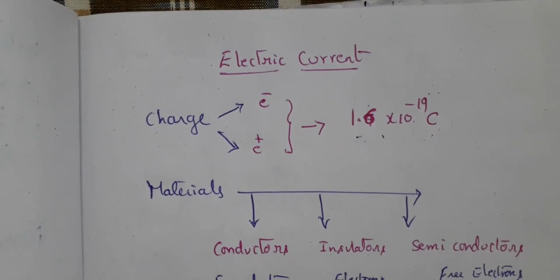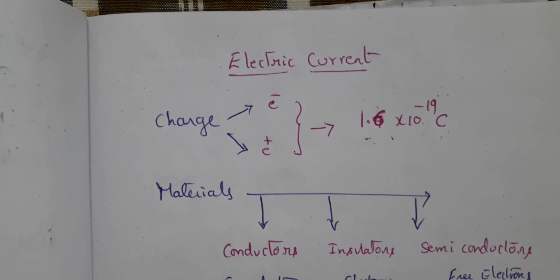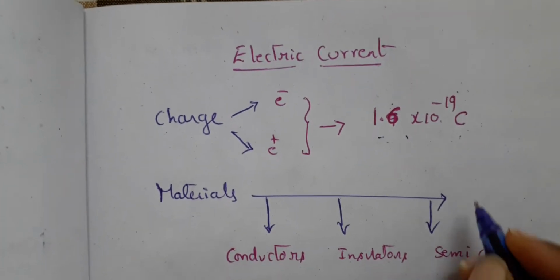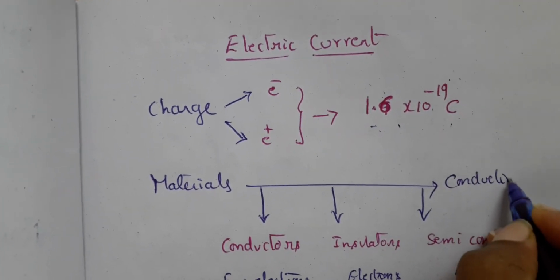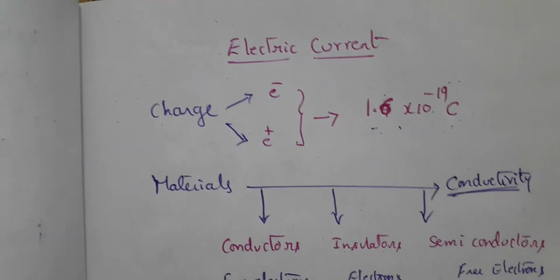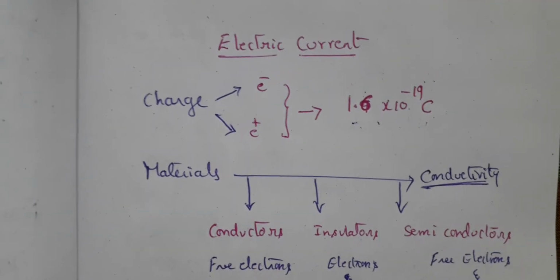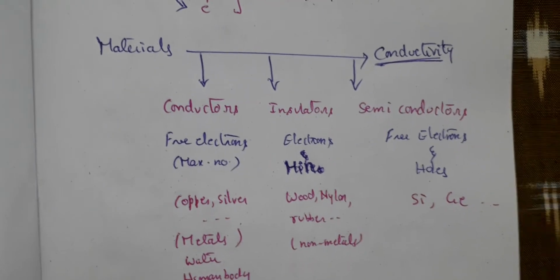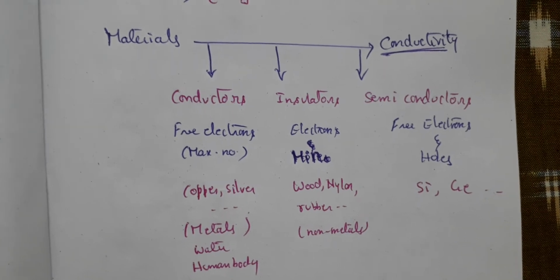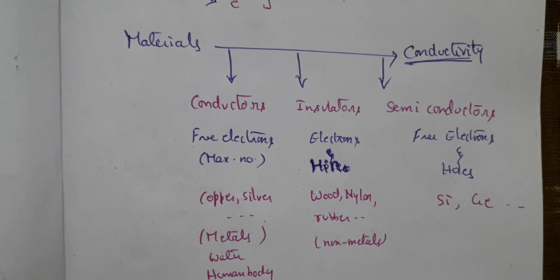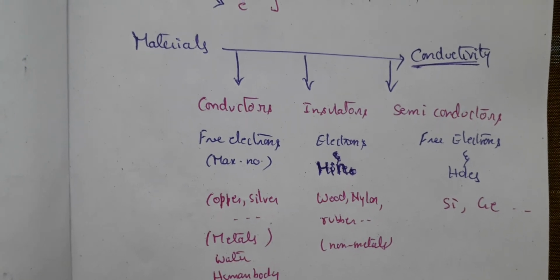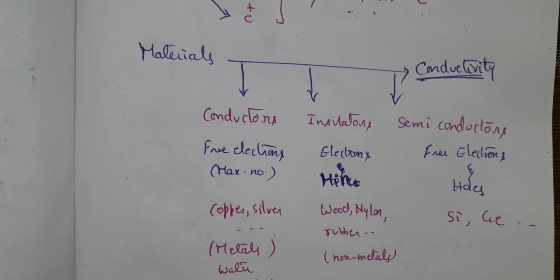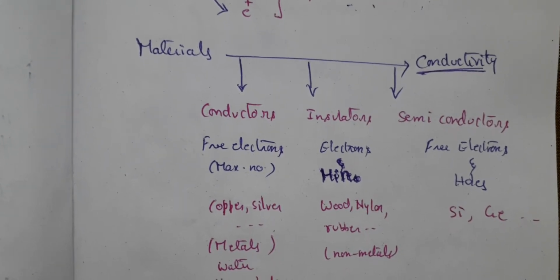Based on conductivity, that means where the free charges will be more, we classify materials by whether they can conduct electricity, that means allow the charges to flow through. We have three types here: conductors, insulators, semiconductors. An insulator is also called a bad conductor, which does not allow electrons to flow through it. It does not conduct electricity.